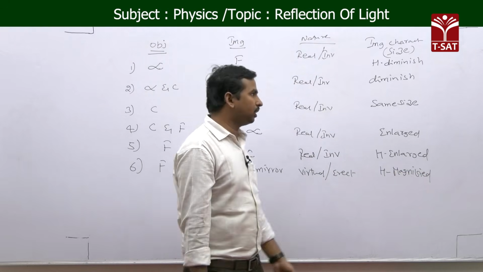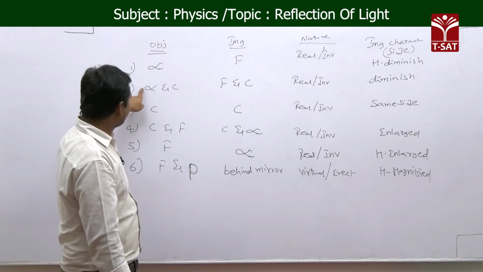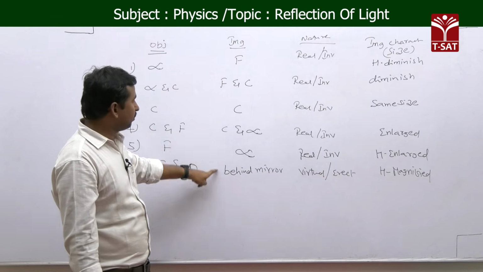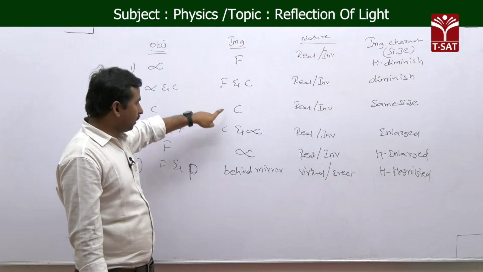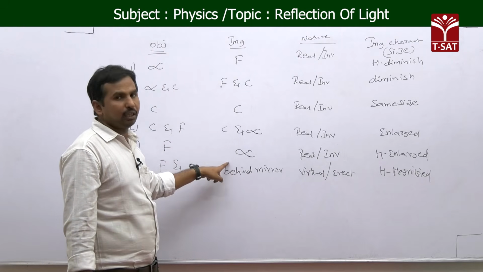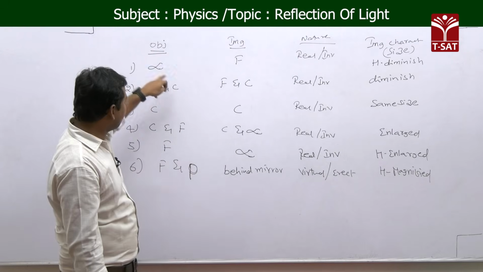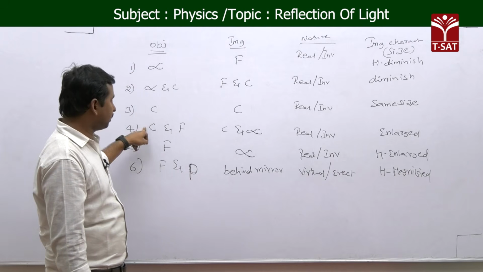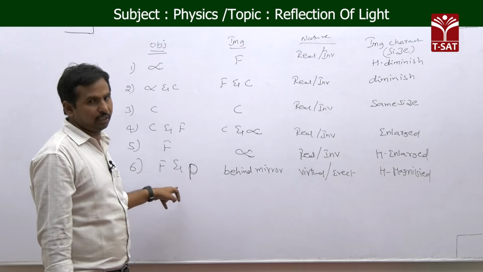If you observe here, as the object is coming closer and closer towards the mirror, the image is moving away from the mirror, like F and C, C and infinity. And the object positions come closer and closer, infinity and C, and F and P.